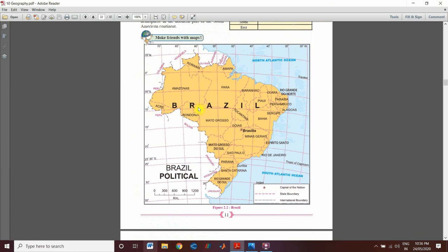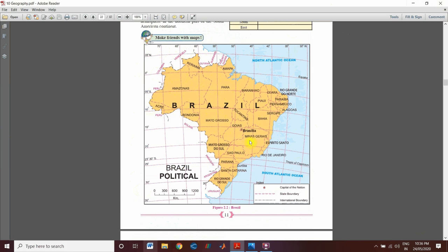In question-answers like objectives, it might also be asked that two parallel lines pass through Brazil, that is the equator and the Tropic of Capricorn. Two parallels of latitude, the equator and the Tropic of Capricorn, pass through Brazil.